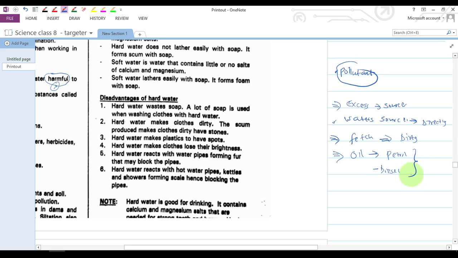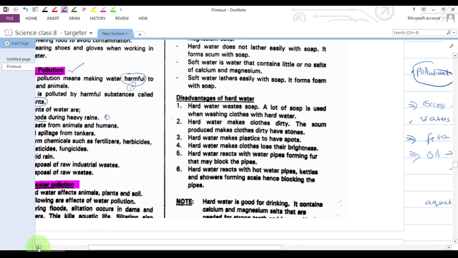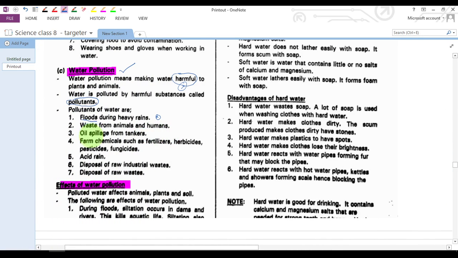Now, if in any case this petrol or diesel spills on water, the water becomes contaminated, and hence it can affect the aquatic animals. When you talk about aquatic animals here, we mean something like fish, or plants that are found in water. So the tankers can pollute water when the oils they are carrying spill over the water.